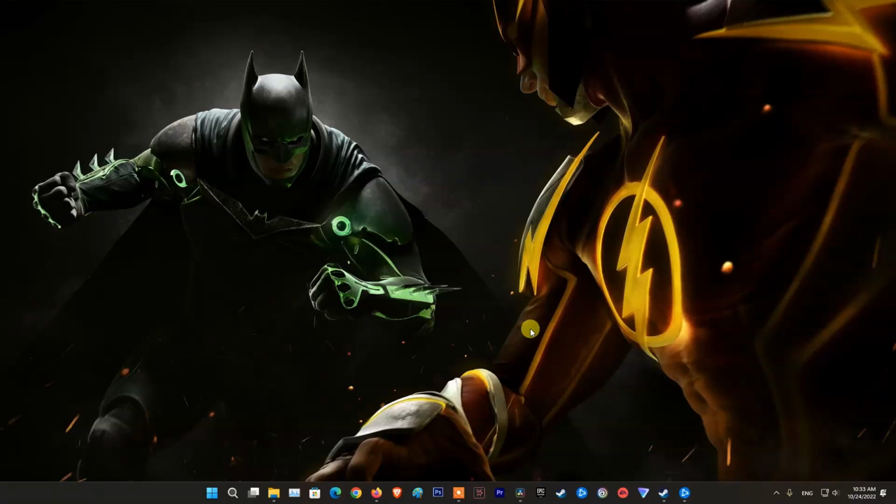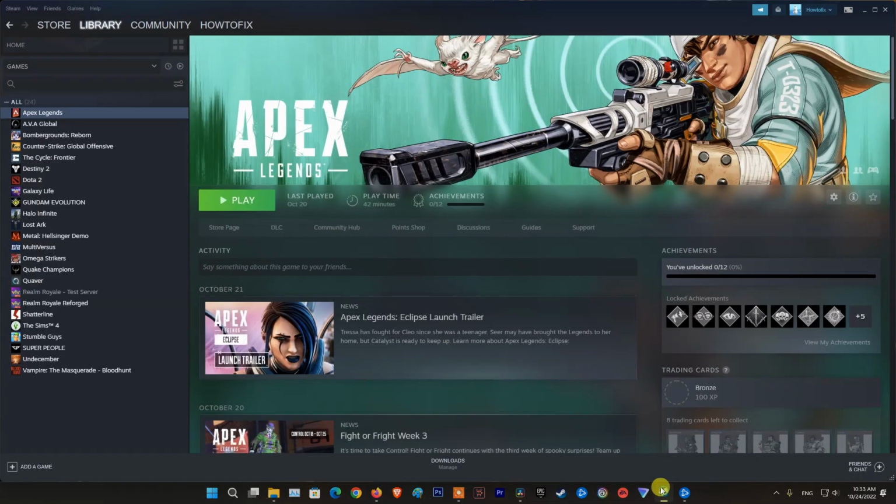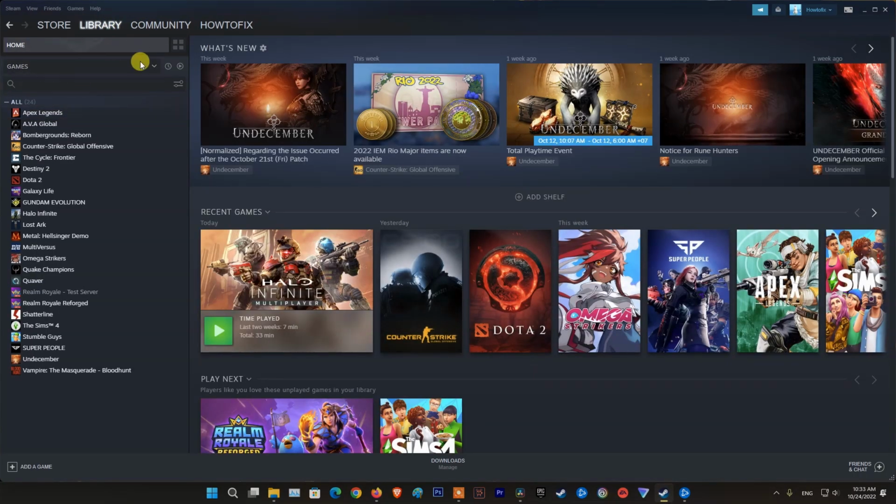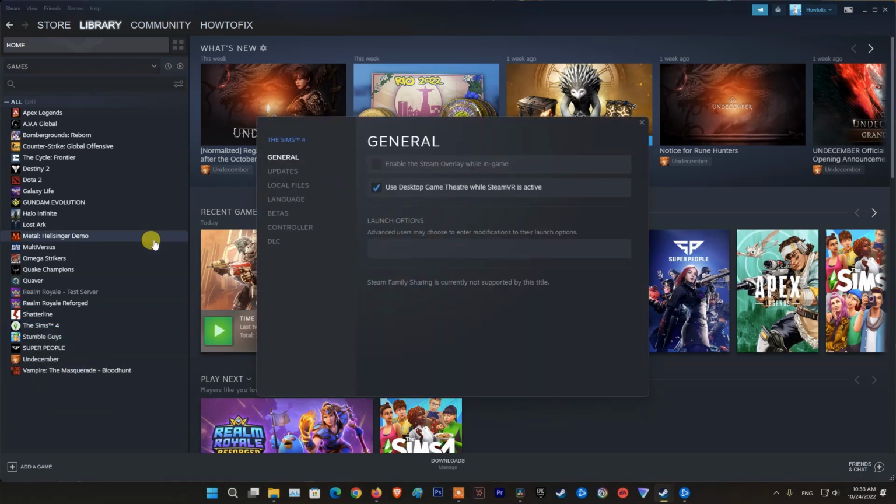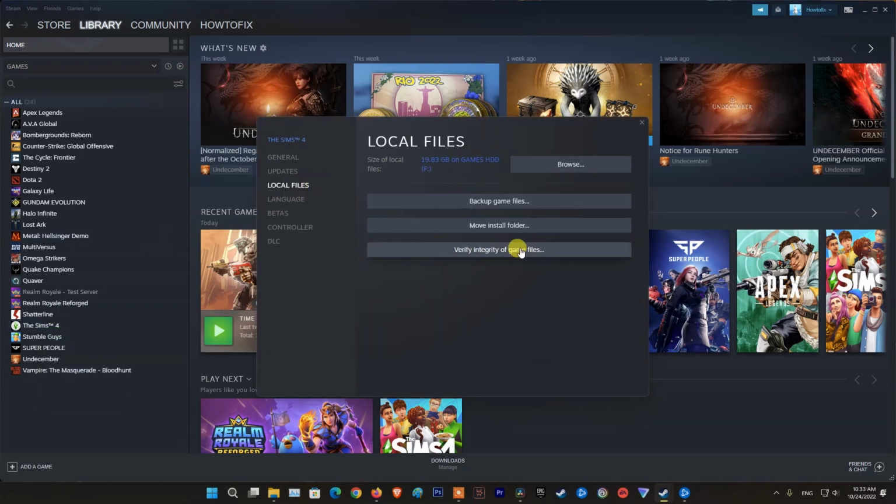Method 4. Repair game files. For Steam players, open Steam Library. Right-click on Modern Warfare 2, then pick Properties. Go to Local Files, then click on Verify Integrity of Game Files.